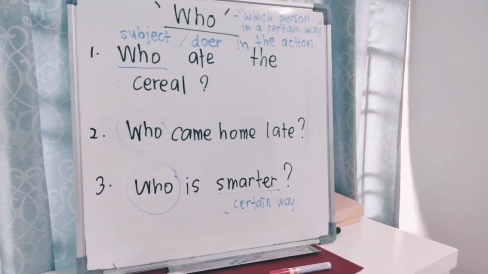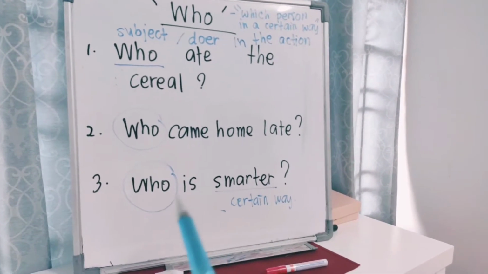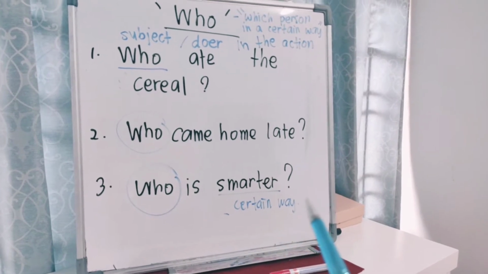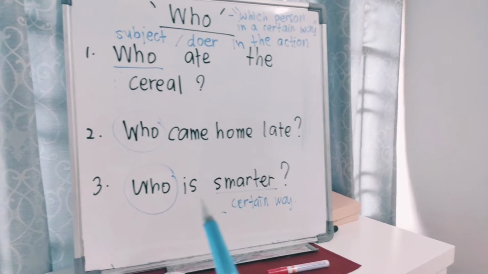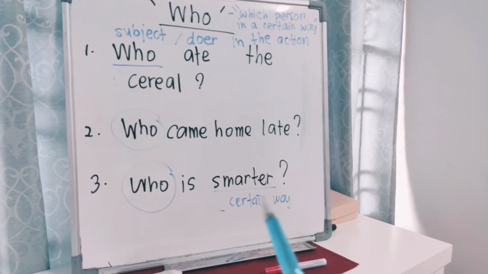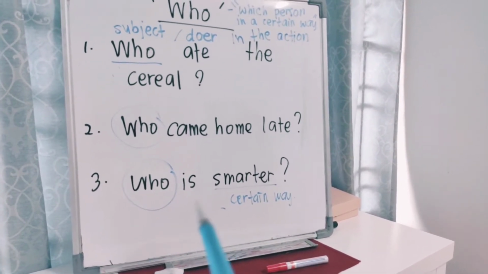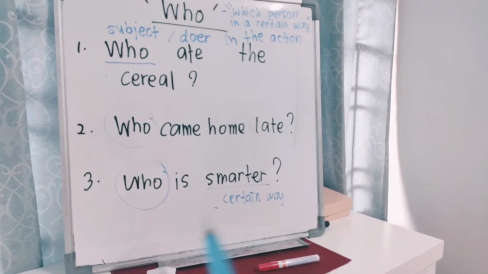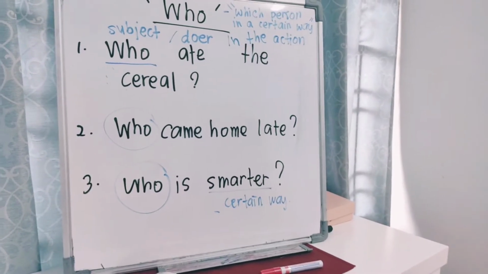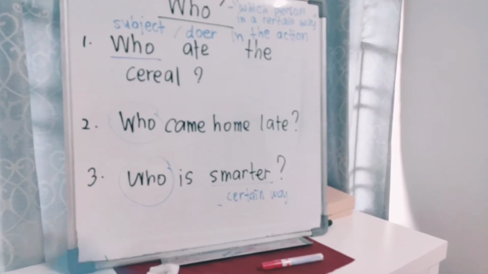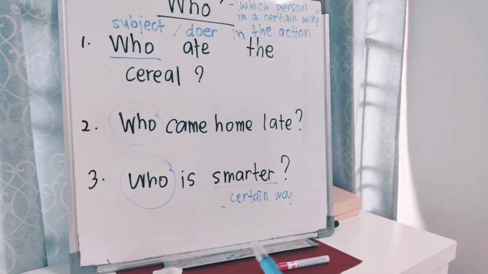Number three. Who is smarter? Now you are asking about which person in a certain way. Smarter here. Who is smarter? I am the smartest, or that girl is smarter than that boy. So we are explaining about the girl in a certain way.